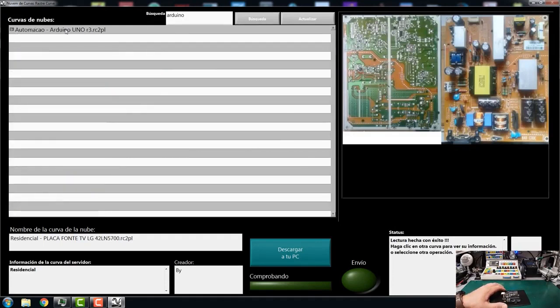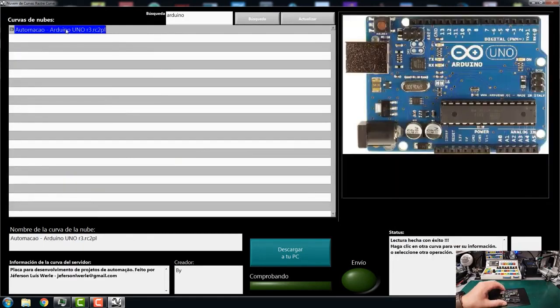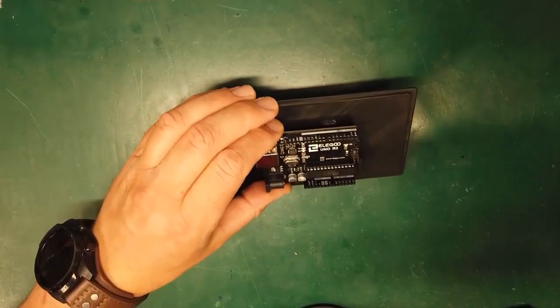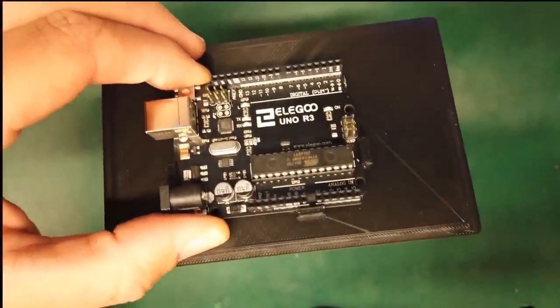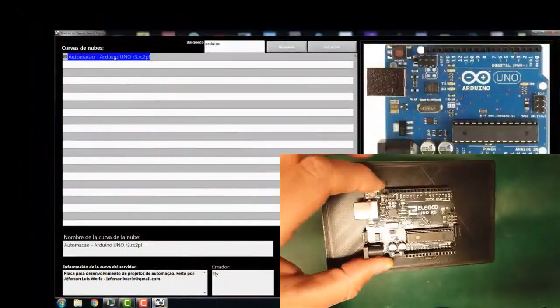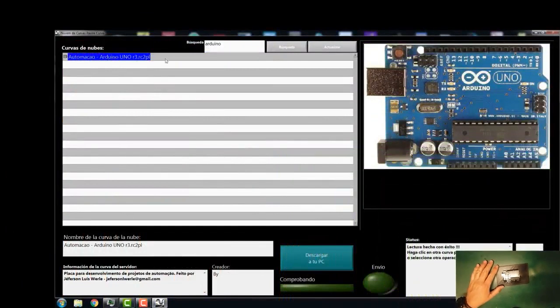Here the camera, and if it has the micro for the turn, it is the same. The oscillator, the port, it seems that everything is fine. So there, now I have it selected and I download it to my PC. And there it is. I already have it downloaded.